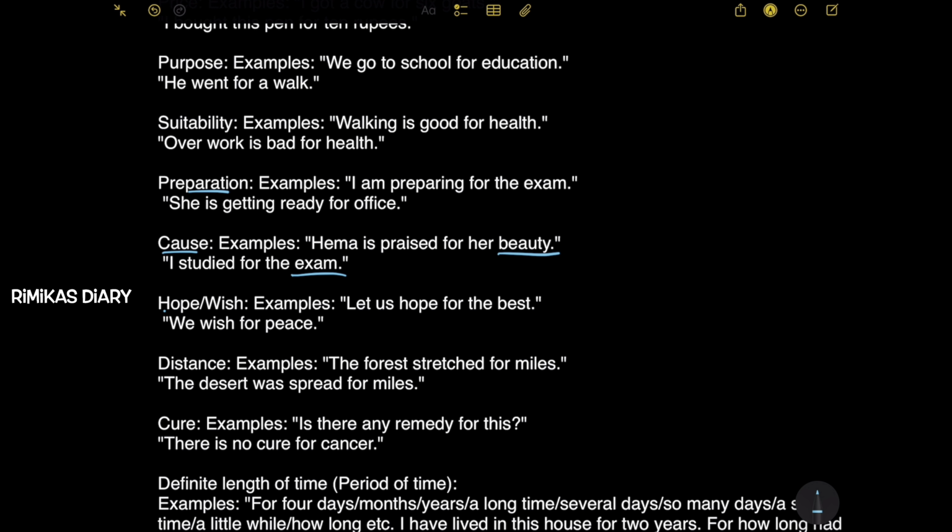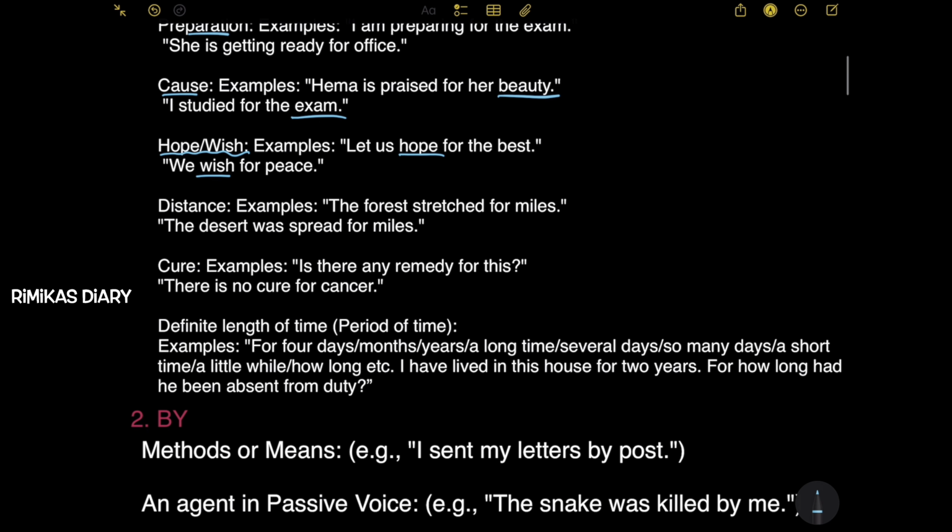Next, hope or wish. Examples, let us hope for the best. We wish for peace. So for is also used for hope or wish. Next, distance. Example, the forest stretched for miles.